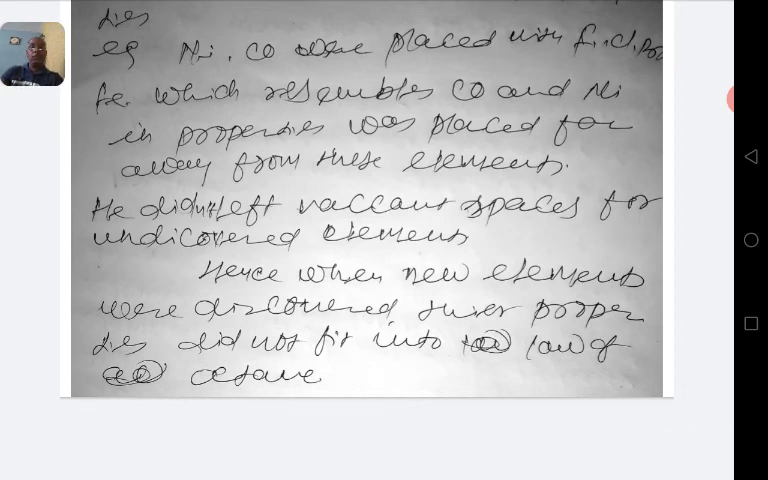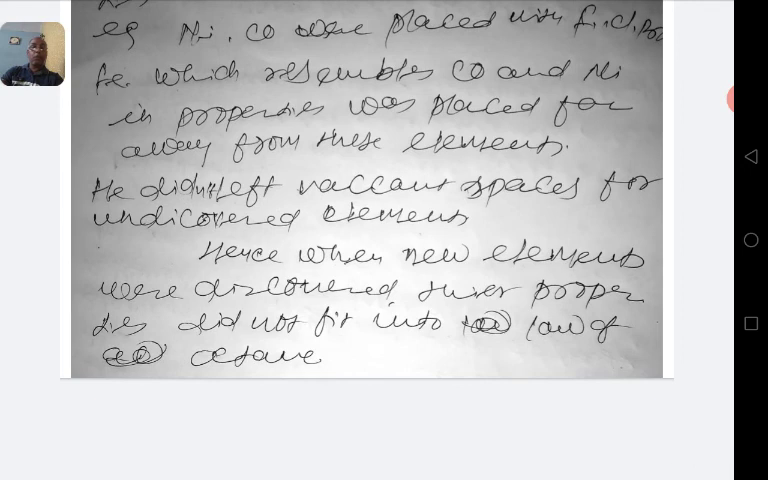Third and last demerit of the octave rule was that he did not leave vacant spaces for undiscovered elements. That is, he didn't think later on more elements would be discovered. Hence, when new elements were discovered, their properties did not fit into the law of octave. Thus, this was also not successful.